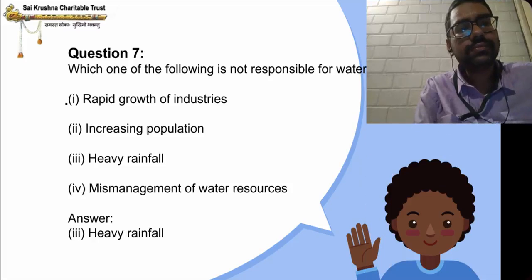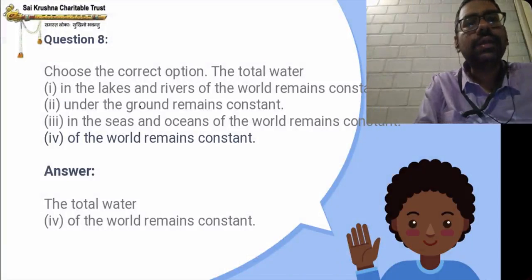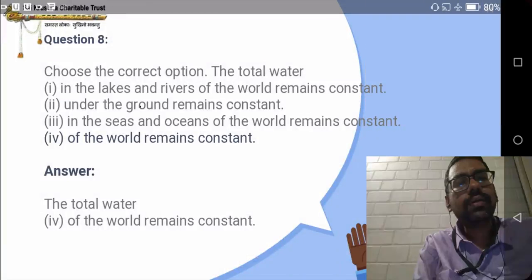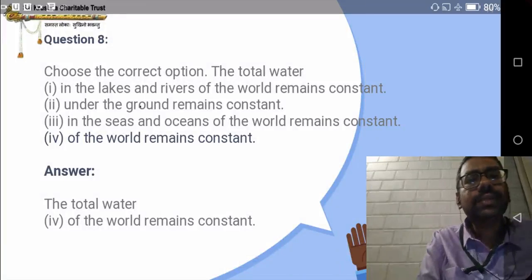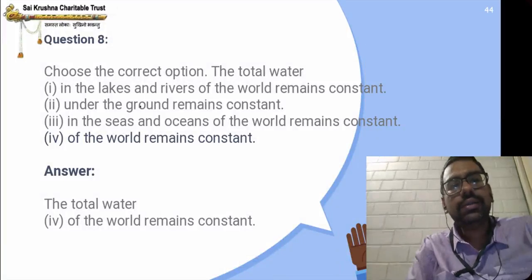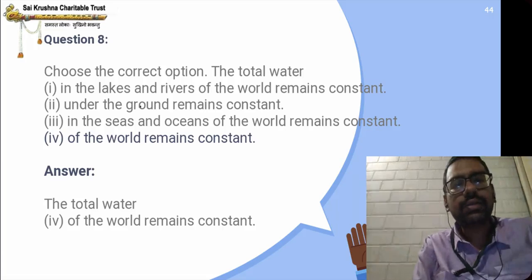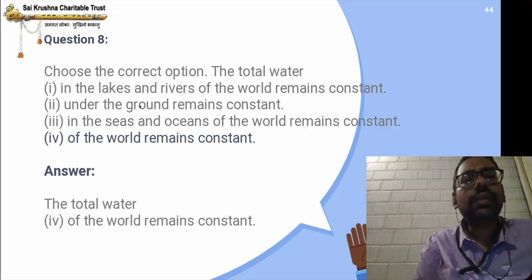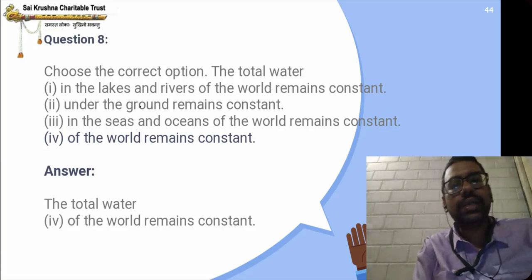Next, choose the correct option. The total water in the lakes and rivers of the world remains constant. Under the ground remains constant. In the seas and oceans of the world remains constant. The total water of the world remains constant. Option 4 is the answer.